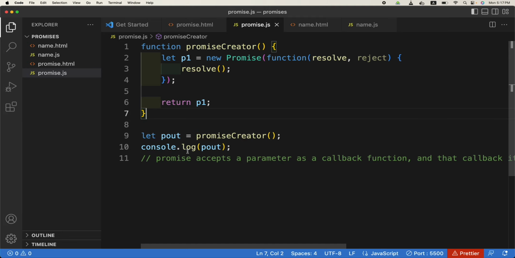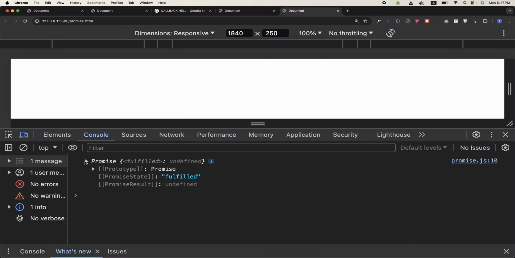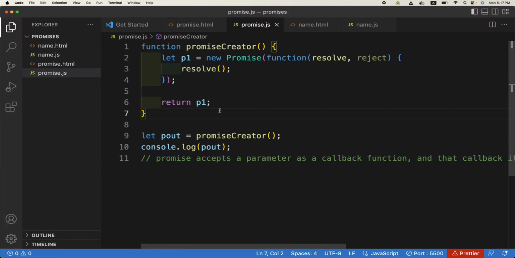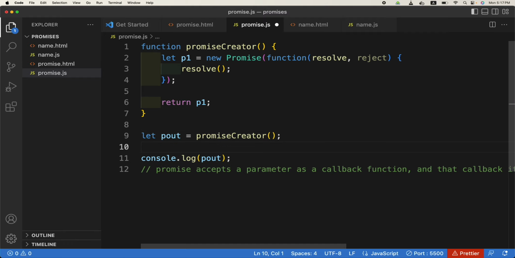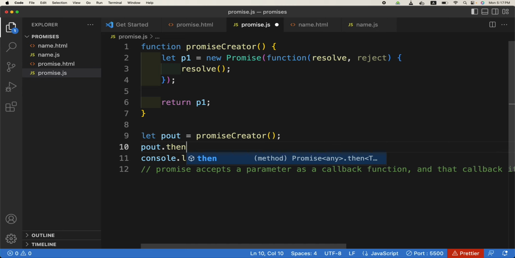We are already console.logging p out, so it is showing us this as fulfilled, but we cannot do anything with this fulfilled. We need some extra functionality with the p out variable, which is returned from this function as a promise. So if we write p out dot then, we call a function, dot then. So what does this mean?